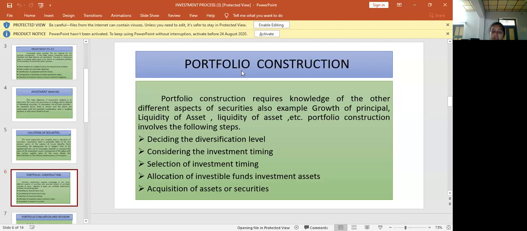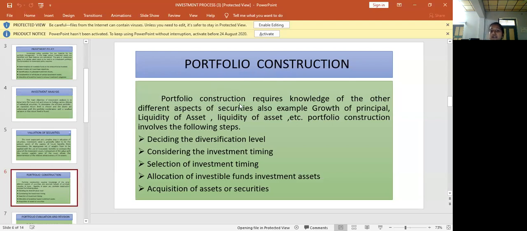That is, it may be equity shares, preferential shares, debentures or bonds, deposits, commercial papers, whatever it may be. Portfolio means a collection of investment securities. Portfolio construction means we have to build the group of securities.